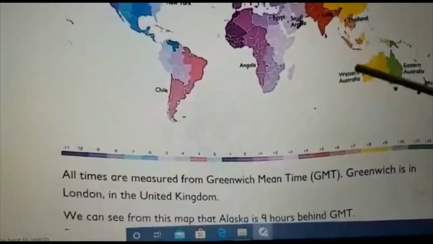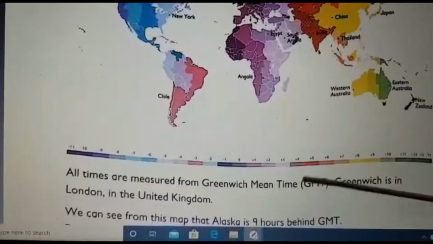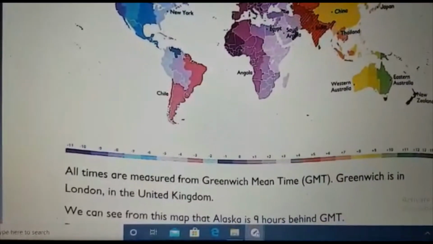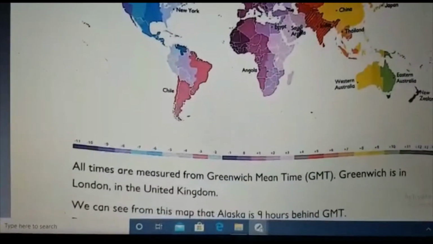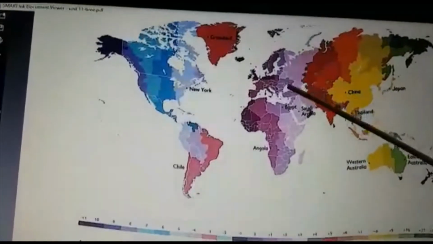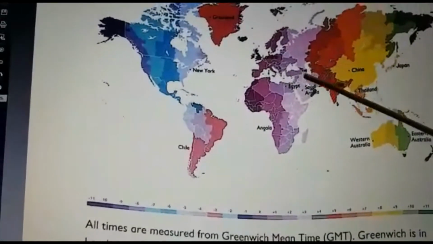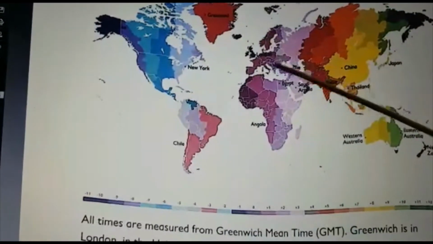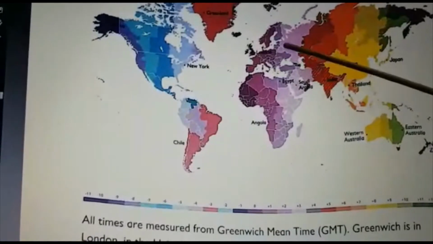All times are measured from Greenwich Mean Time, that is GMT. What do you mean by Greenwich Mean Time? That is a standard to measure the timing. And where is Greenwich? It is in London, in the UK. So with respect to Greenwich, that is London timing, we are considering the time of all other places. So it is considered as 0.